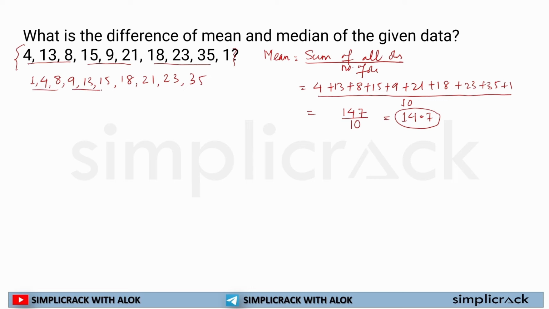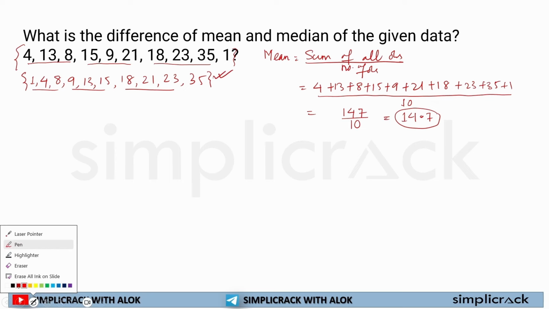How many? 3, 6, 9, 10. So we have arranged it in order. You need to check whether you have written down all the numbers, because if you miss this step, however fast you solve the questions, you will end up with negative marking. So ensure that this step is clear.